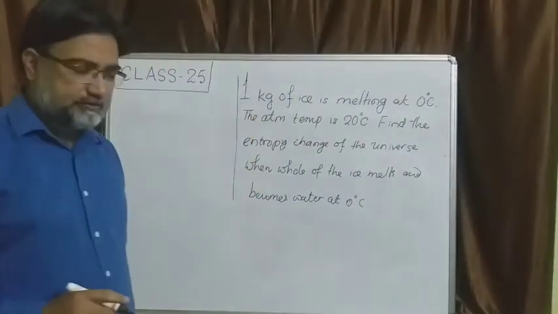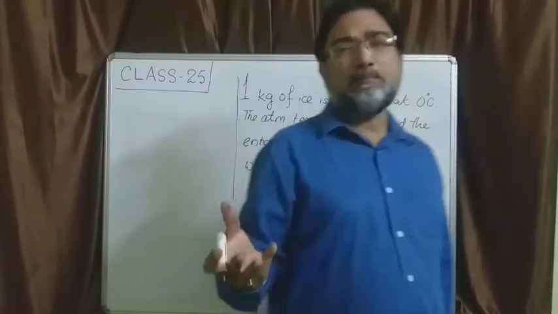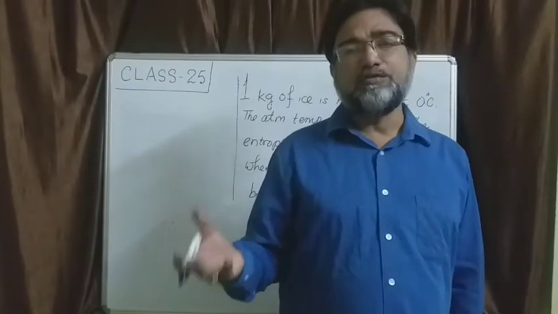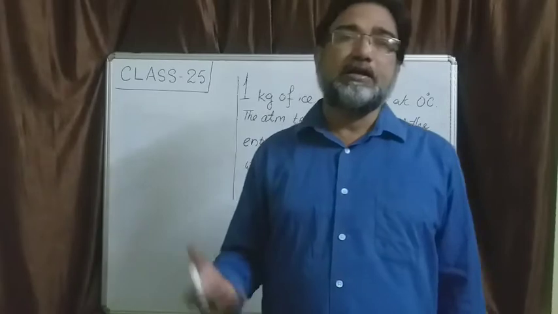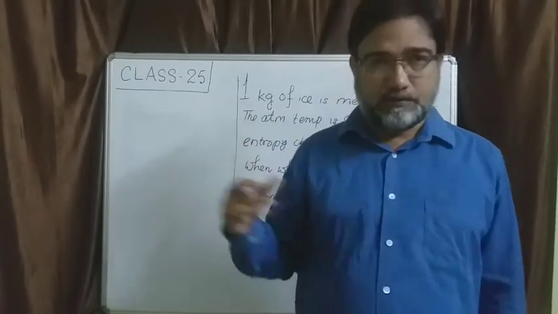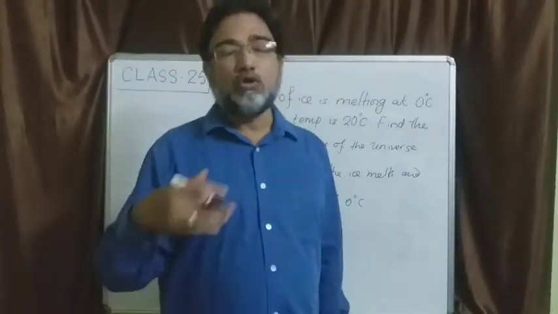The question is, you place a block of ice, 1 kg ice, which is at 0 degree centigrade, on the table inside this room, and the room temperature is 20 degree centigrade as per the question. Okay. So what will happen?